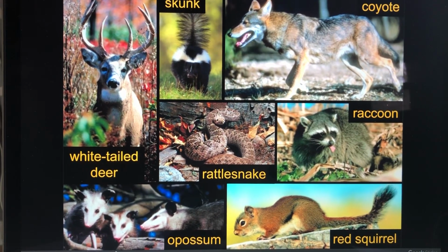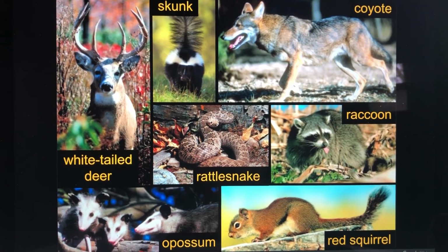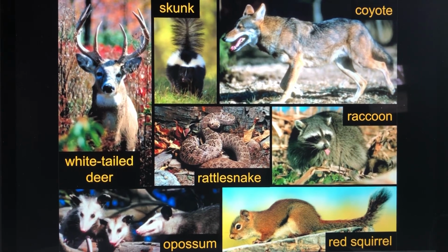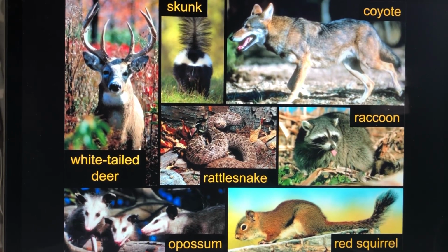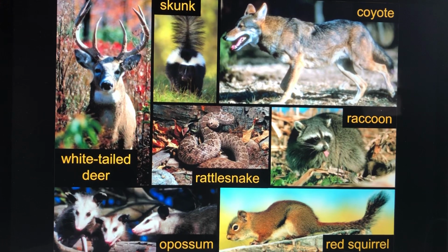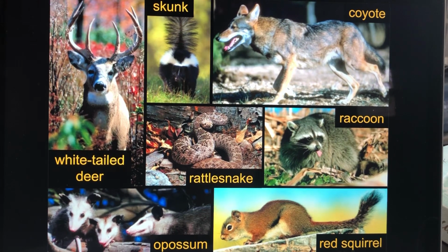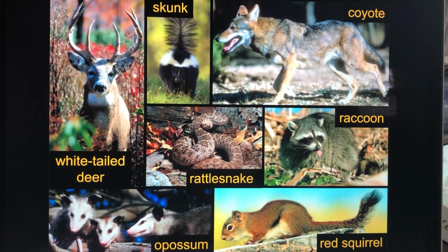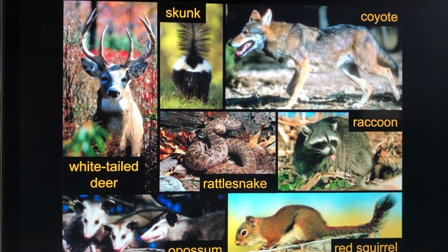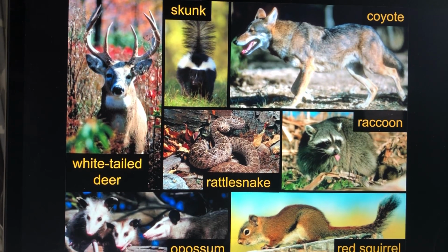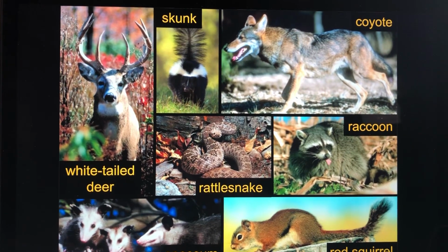So maybe not a rattlesnake, but I'm thinking that we have seen these here in our area. I know I haven't smelled them so far, but I know sometimes my neighborhood gets skunks in them, and you can just kind of smell it when you walk or drive around the neighborhood. Deer, the opossum, squirrels we probably all see, raccoons. I know raccoons get into my neighbor's trash can sometimes. Not in mine, fortunately. Coyotes, I hear they're around. I've even heard some in our area in Pittsburgh that people have spotted coyotes. So this is definitely our biome.